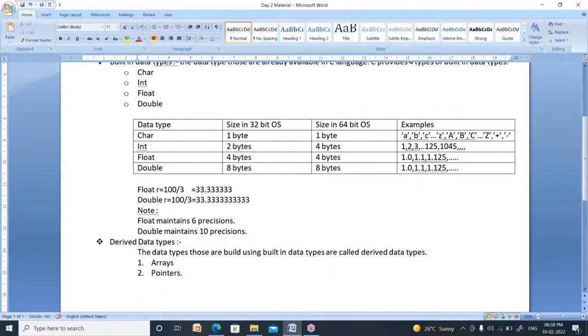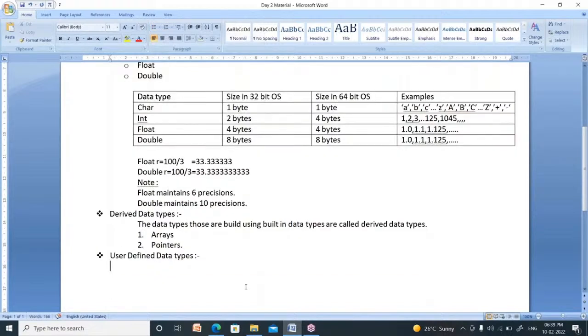Now what about the third one? The third one is user defined data types. These are the data types defined by the user, meaning you can define your own data types with your name. Suppose your name is Rama, you can define a data type as Rama.